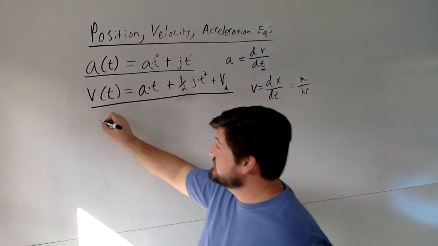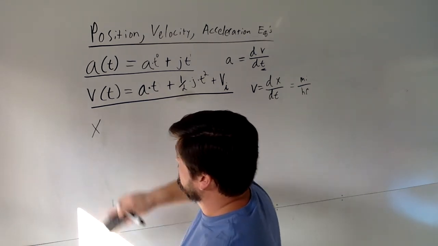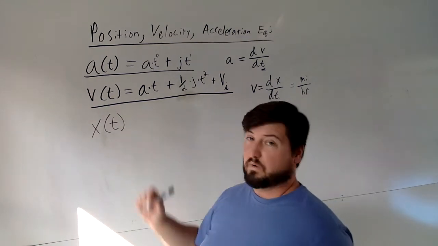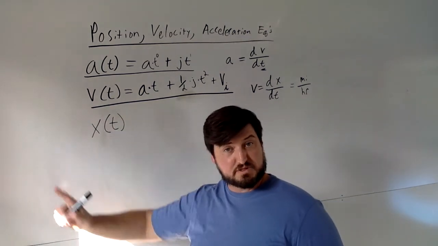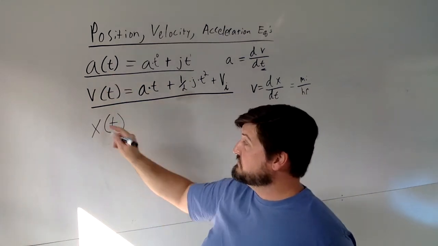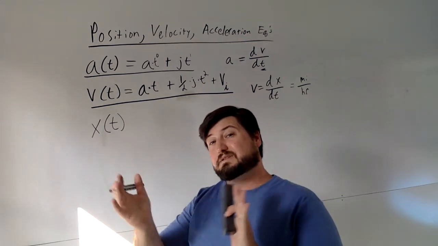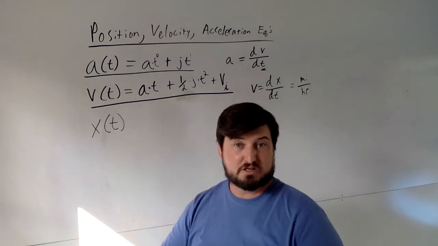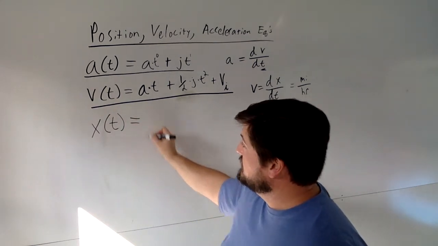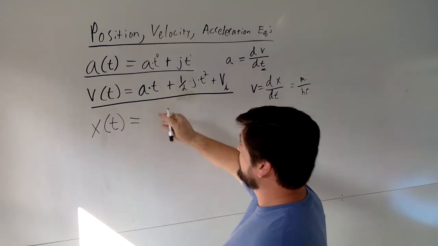So the thing we're going to find is our position final, or our position, if you want to put it in other terms, right, it's a function of time. So if I look at x at 1 second, 2 seconds, 3 seconds, I can find the position at that time. Same thing for velocity, same thing for acceleration. I can find all of these for 1 second in, 2 seconds in, 3 seconds in. Or if you want to consider that 1 second, 2 seconds, 3 seconds your final condition, you could just call it A final, V final, or X final. Okay? So my final position, or position at a certain time, is dependent upon, well, let's take a look.